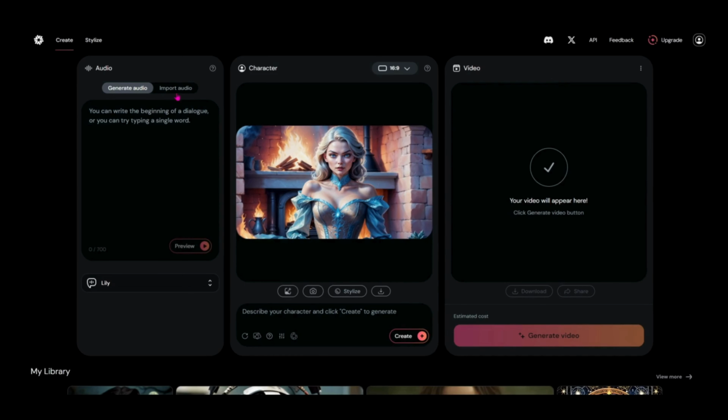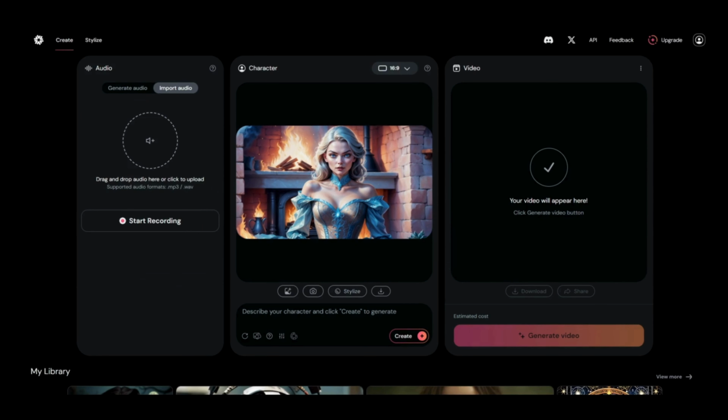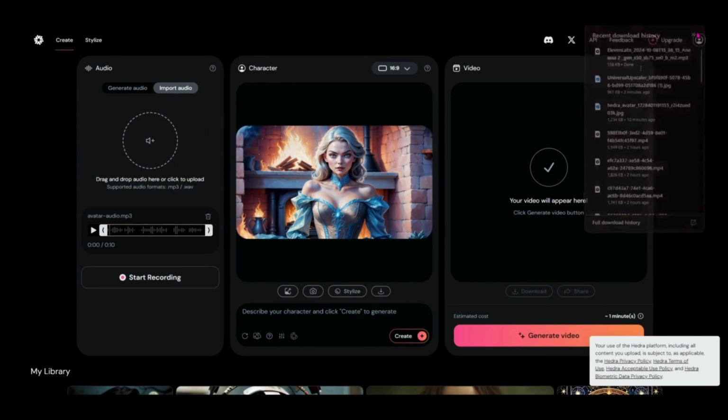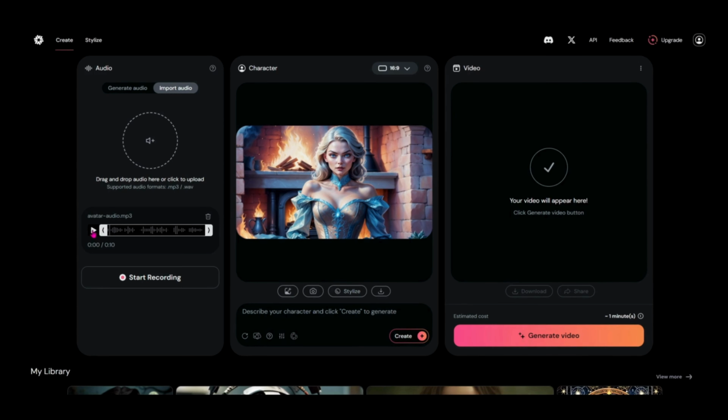So let's take that file now, and I'm going to come back to Hedra, and I'm going to hit import audio here. And then again, just going to drag and drop that right on in. We can make sure it plays correctly.